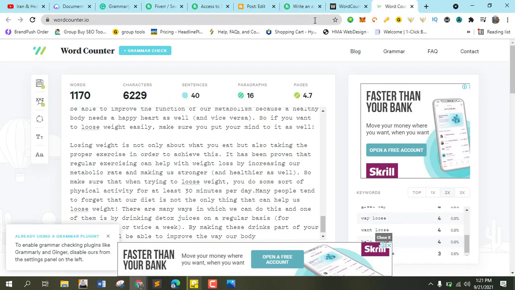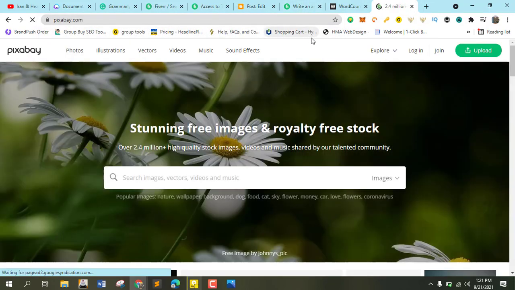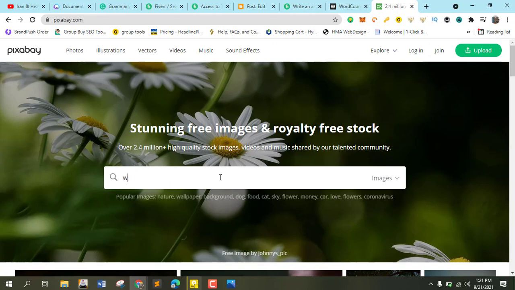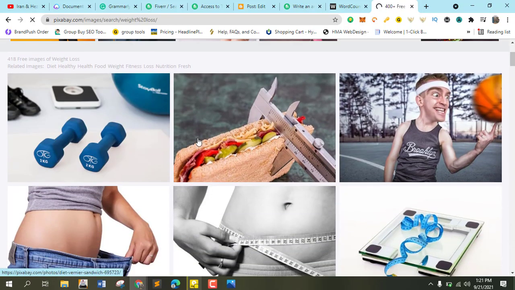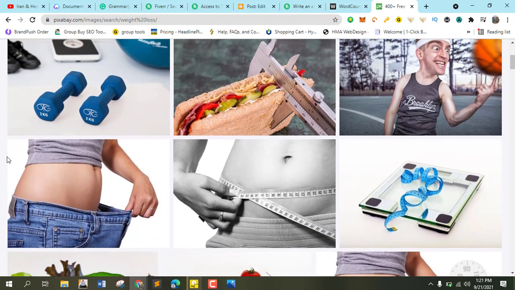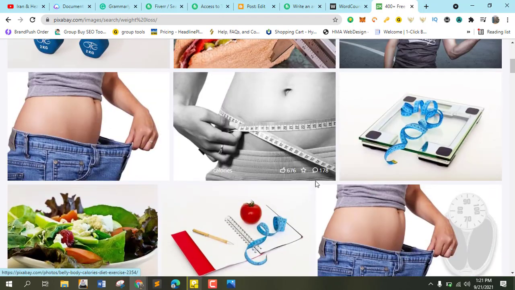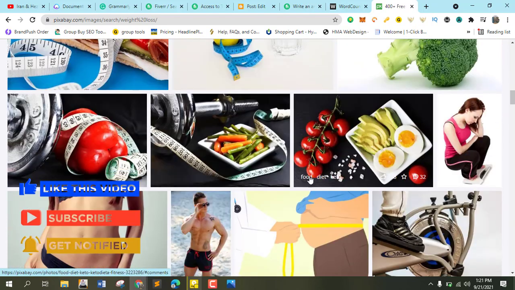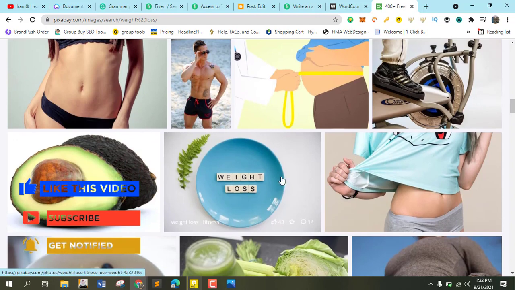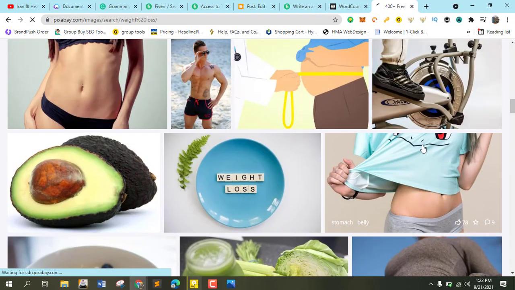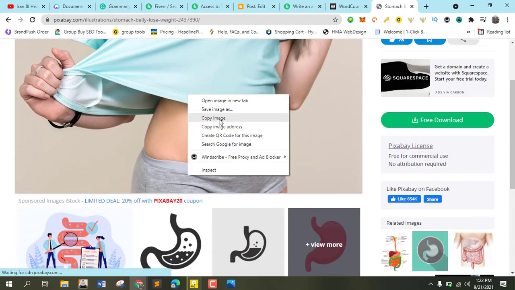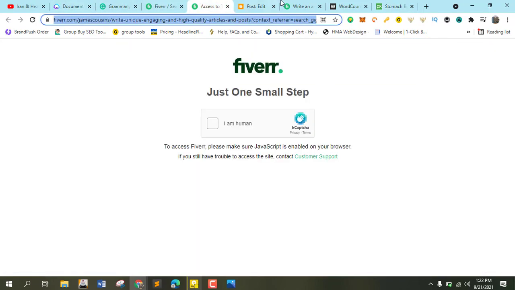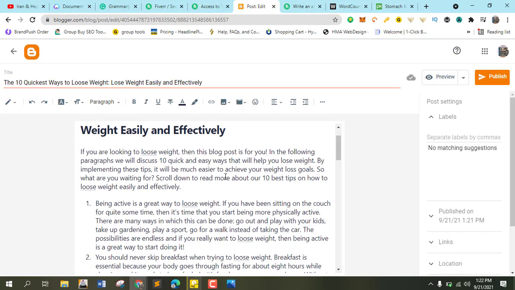Find the relevant picture on Pixabay. So if the buyer wants some pictures, you can just go to Pixabay or Unsplash to get some. Just select anything here. I'm just going for this. Then I'm just going to copy it. This is why I love Blogspot, and then paste it here.